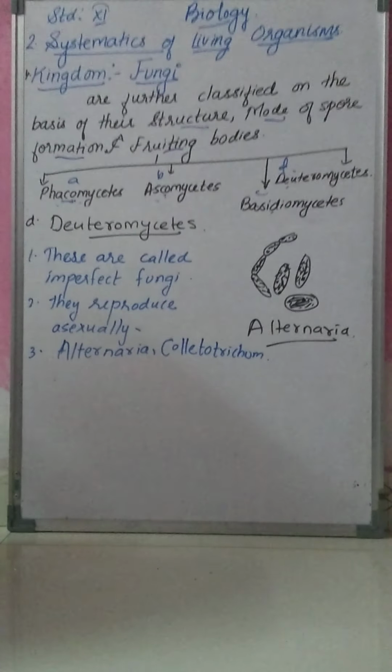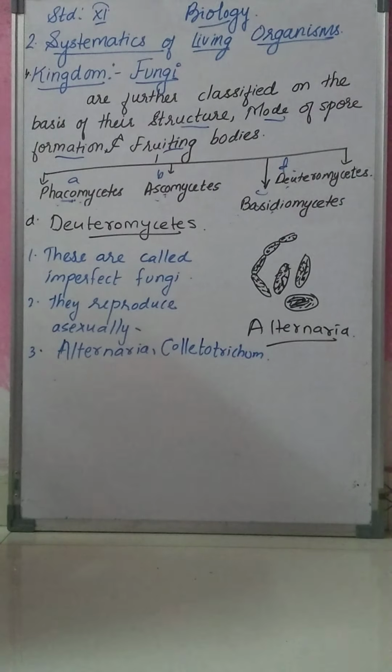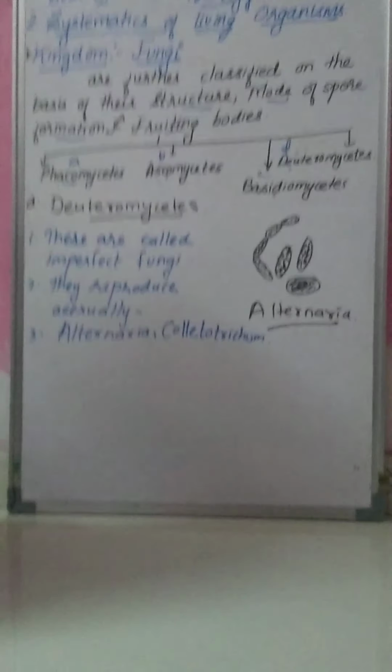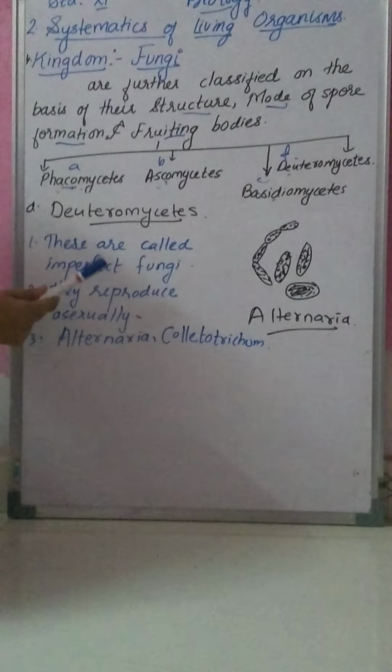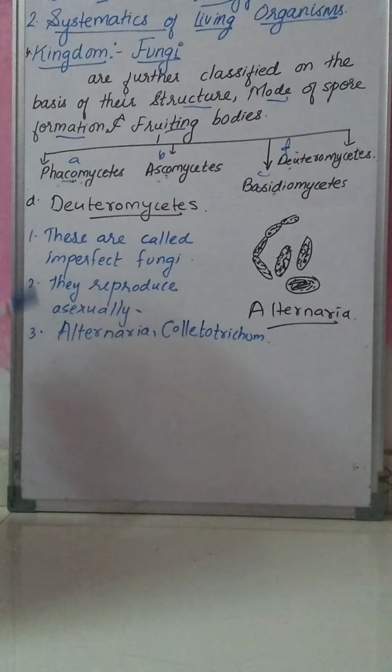Now the last type of fungi is Deuteromycetes. These are commonly called imperfect fungi.